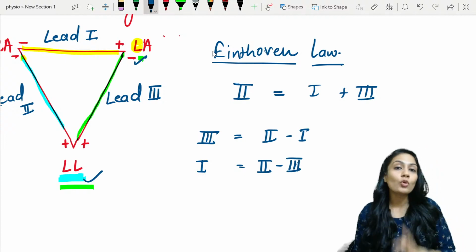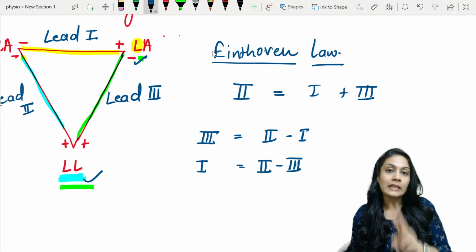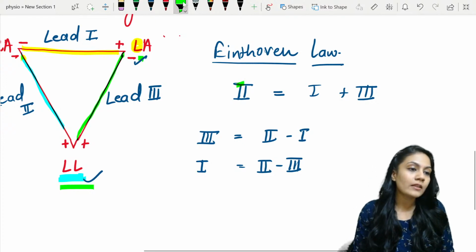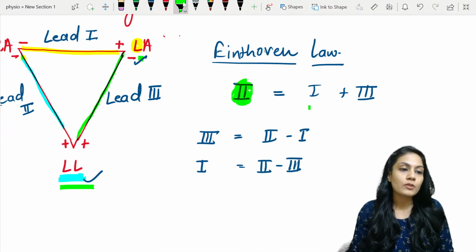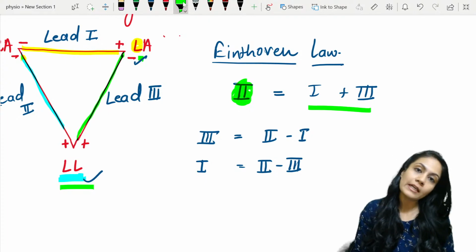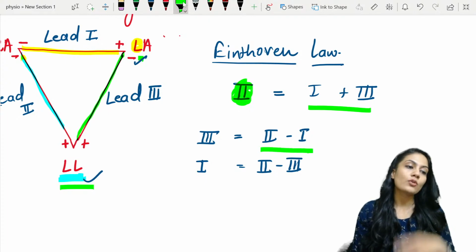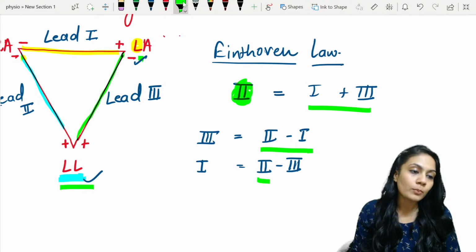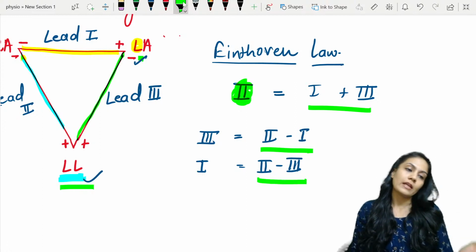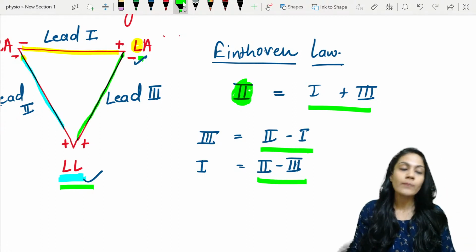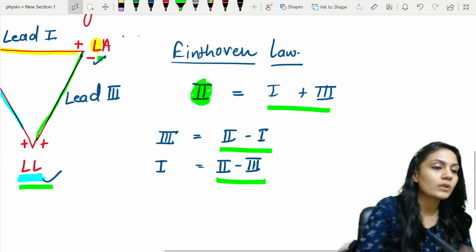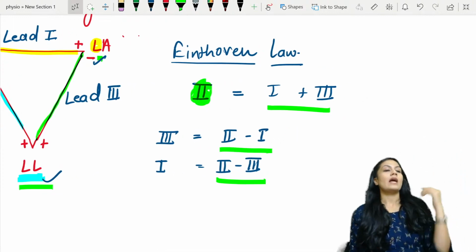So if you know the potential of two leads, you can easily calculate the third lead. Suppose you know these two, you can calculate lead 2. If you know these two, you can calculate lead 3. If you know the potential of these two, then you can calculate lead 1 also. Okay? So that is Einthoven's law.